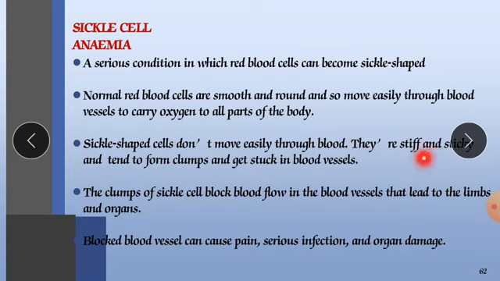They are stiff and sticky, meaning they start to stick to your blood vessels. They are arranged one above the other, adhering to our blood vessels and tending to form clumps. They stick to each other and get stuck to the blood vessels. The clumps of sickle cells block blood flow.